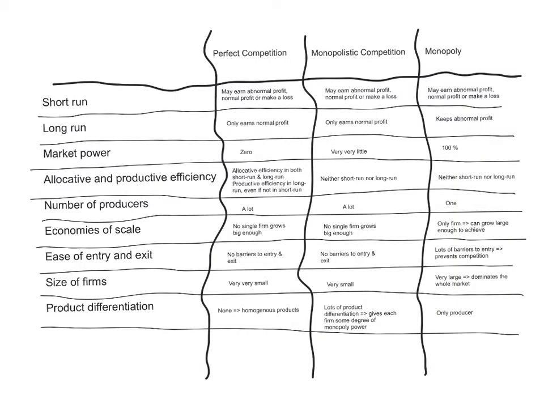So let's do a very quick comparison between perfect competition, monopolistic competition, and monopoly. This column here will be perfect competition, this column will be monopolistic competition, and this column will be monopoly. Let's have a look at the short run. In the short run, firms in perfect competition may earn abnormal profit, normal profit, or make a loss. The same with monopolistic competition, and the same with monopoly.